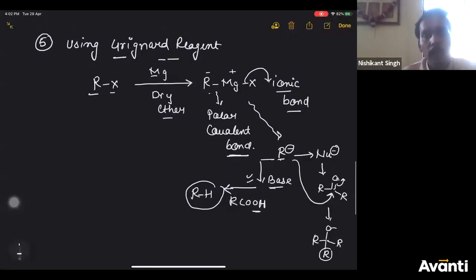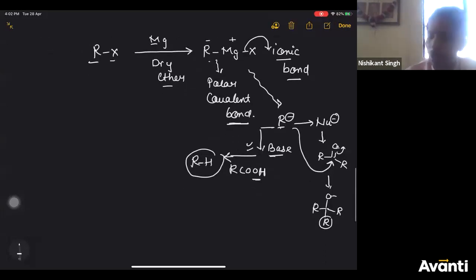No, it's not for alkanes. It is a general classification, right? But since we have not done the reaction mechanism, I'm not touching much detail. I'm just giving you a brief idea about it here. Now, what are the compounds?